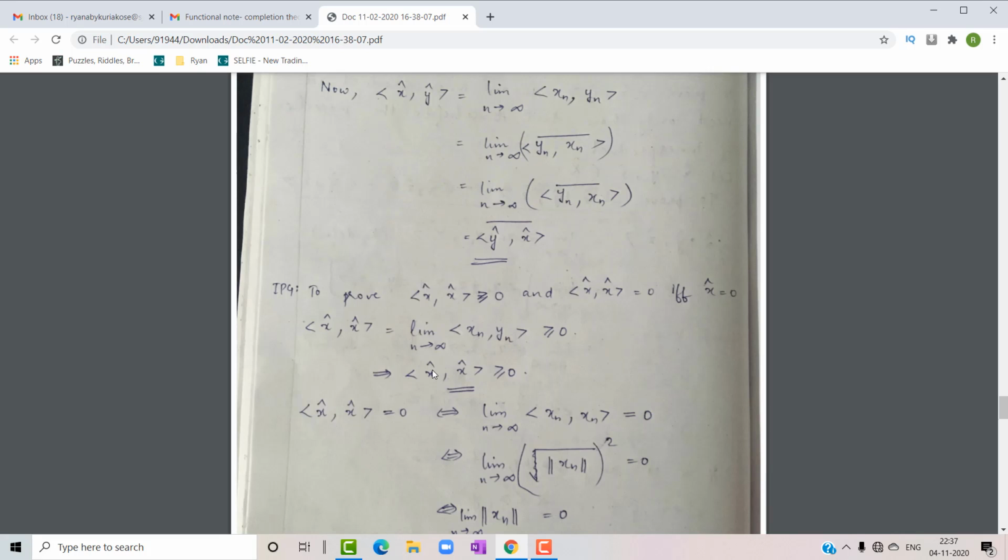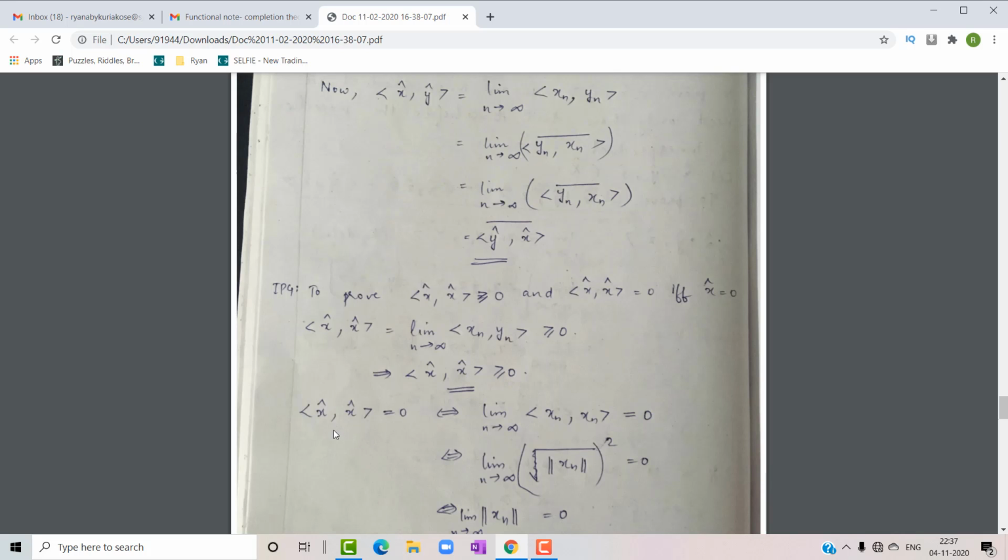This implies inner product of x cap x cap is greater than or equal to 0. Okay, so here you can write actually xn instead of yn. I've made a typo error over here. We know that inner product of xn xn is greater than or equal to 0. So limit n tends to infinity, that value is also greater than or equal to 0. So we can write inner product of x cap x cap is greater than or equal to 0.